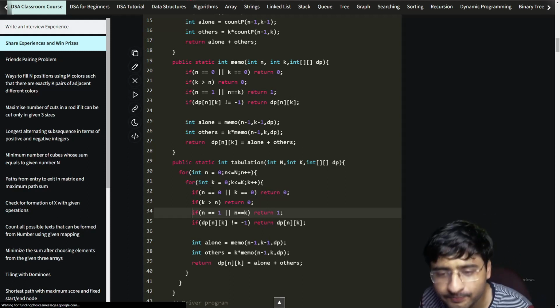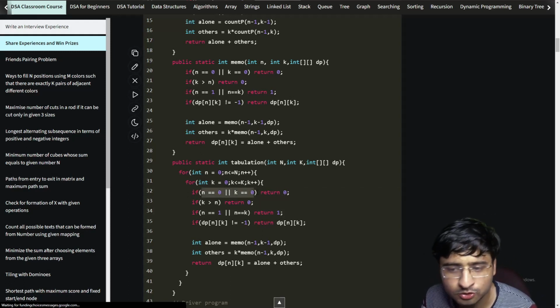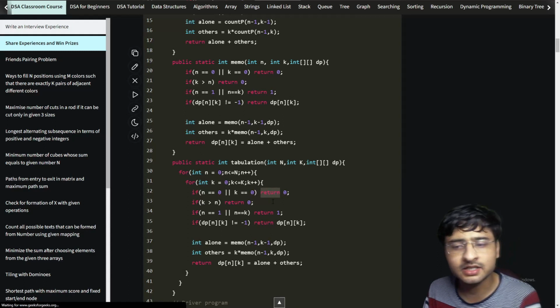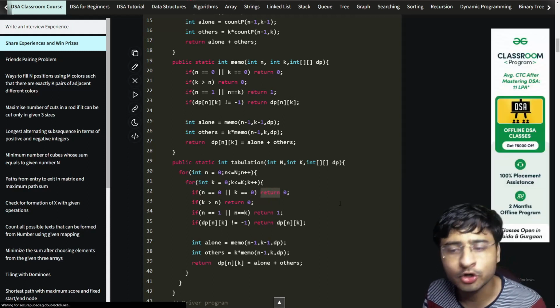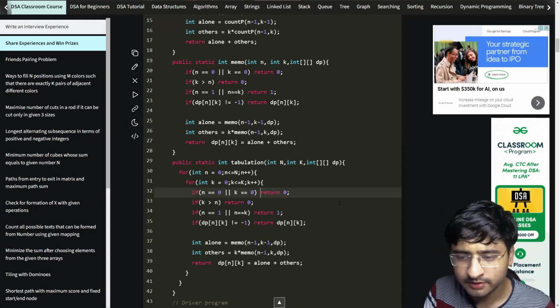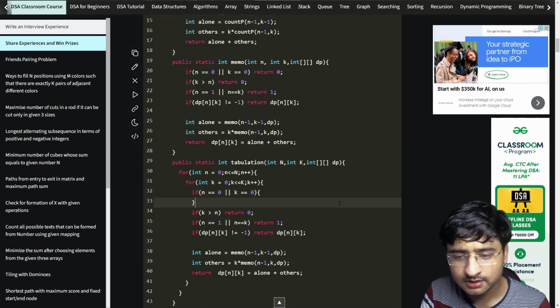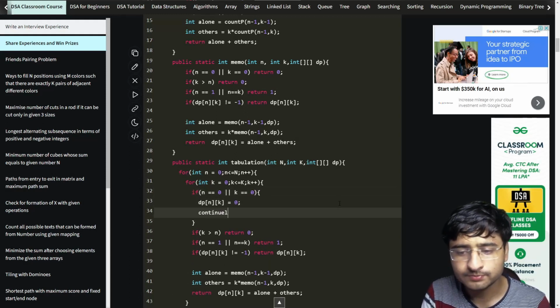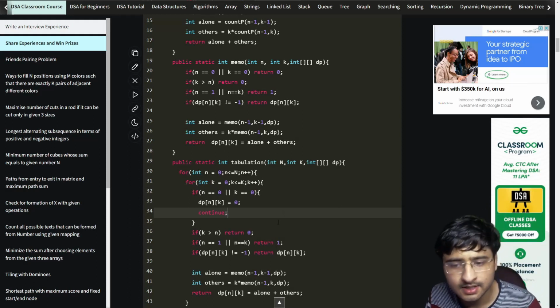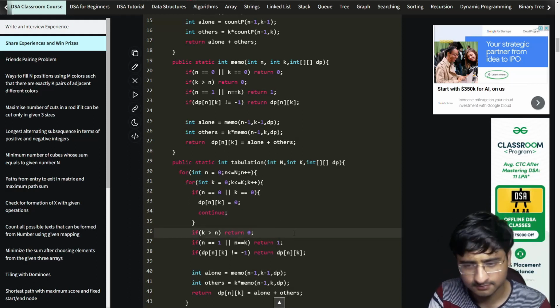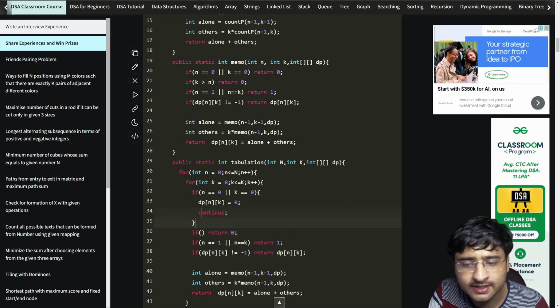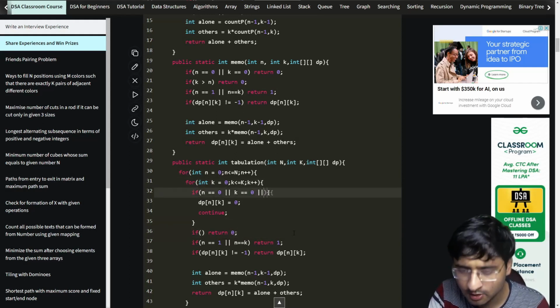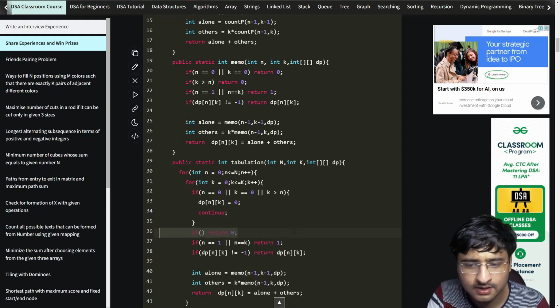So n is equal to 0 and k is equal to 0. The next trick is that wherever a return statement is written, just remember and continue. So what will I do here? Return 0 is here. So I'll write here dp of n comma k is equal to 0 and continue. Correct. K is greater than n. Here also, basically, I can add this case as an OR case, right? Or k is greater than n, right?